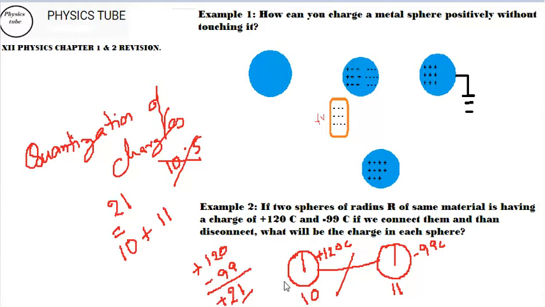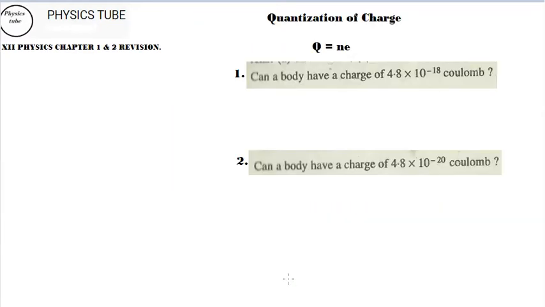Numericals will make your basics very sound and your understanding of the various concepts better. Another type of question is dependent on the same idea I discussed right now, quantization of charges, where the formula you use is Q equal to NE. What does it mean? Q is the charge, N is the number of electrons, and E is the charge of an electron. So the E value is always known to you, 1.6 into 10 to the power of minus 19 coulomb. You have to remember this always.